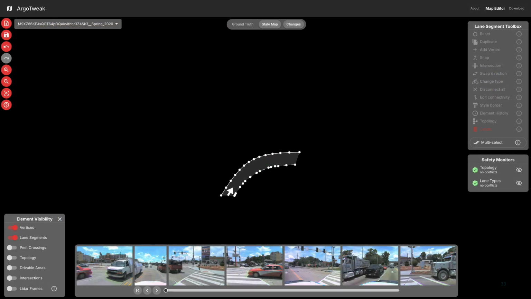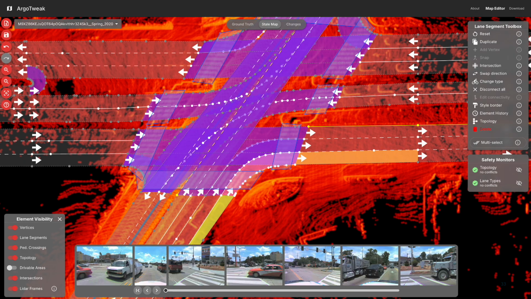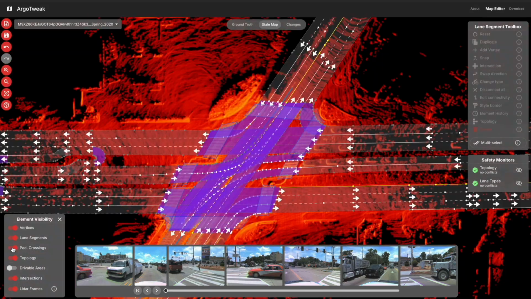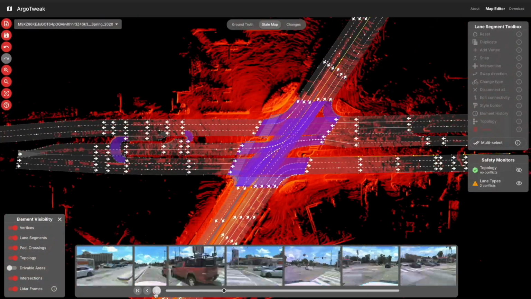We do this by building a custom map editor, which lets us load lane segments, their attributes, aggregated LiDAR frames, and then tweak maps directly. This process produced nearly 1,000 highly realistic or real-world maps.